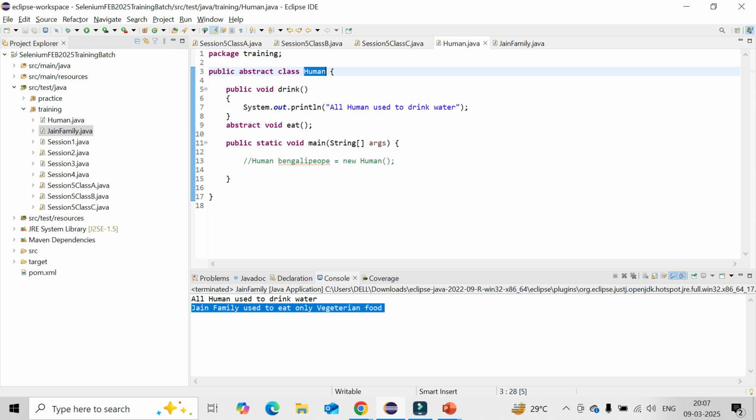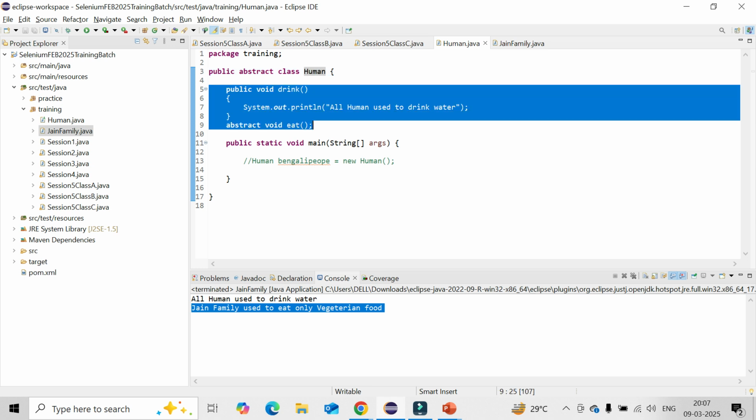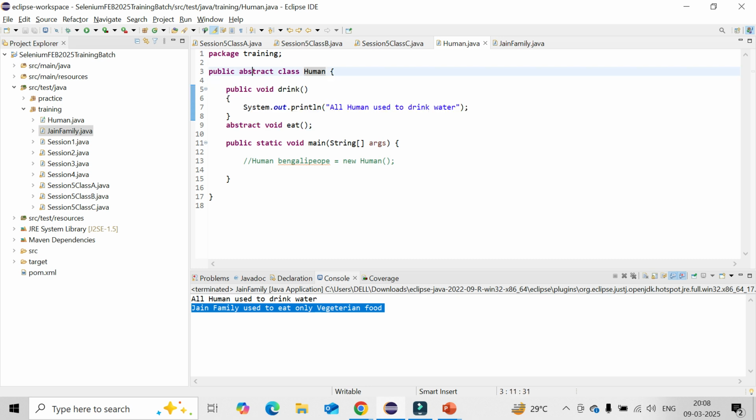So an abstract class can have both abstract and non-abstract methods. What is a non-abstract method? A non-abstract method is a normal method. It should have a body associated. But as and when you are defining any method as abstract, you cannot add any body at all in the method. It will be only the method name. That's all. And as and when you are defining a class as an abstract class, you cannot create an object or instance for that abstract class in the main method, because an abstract class cannot be instantiated.